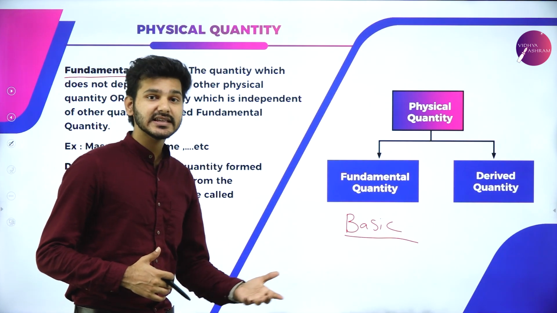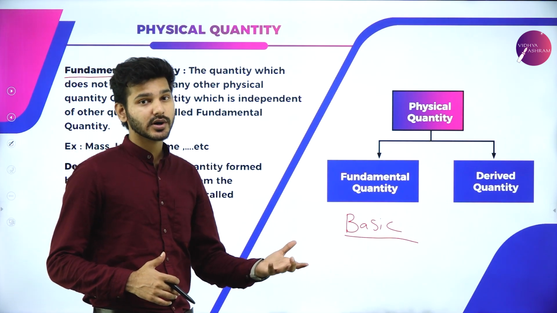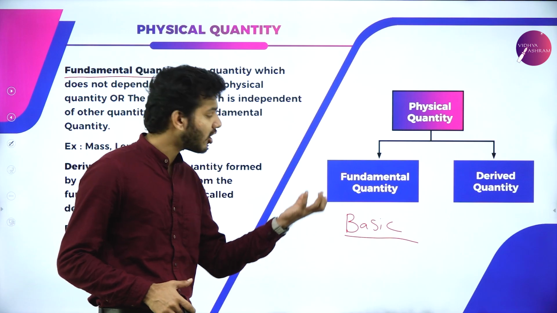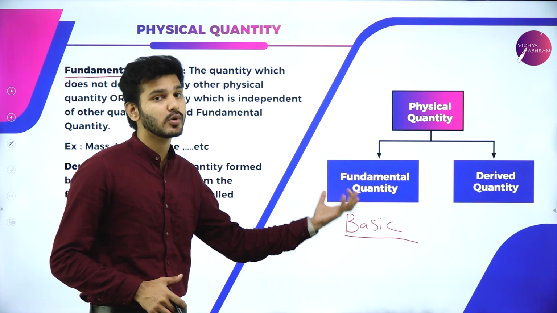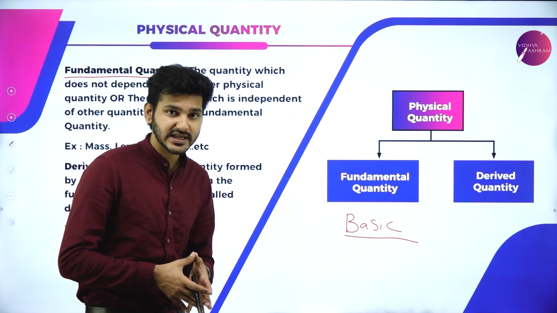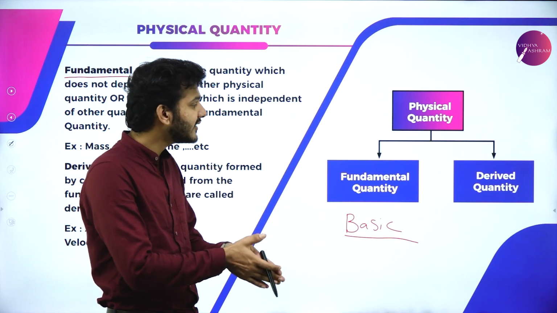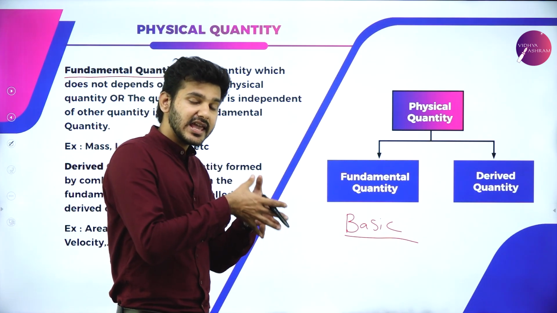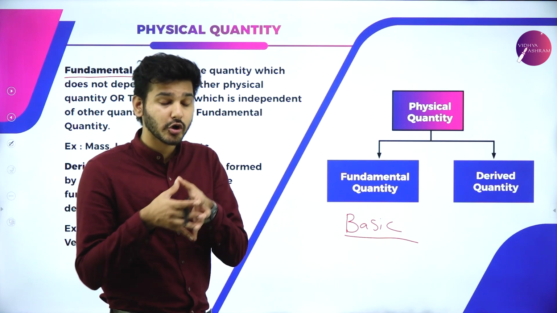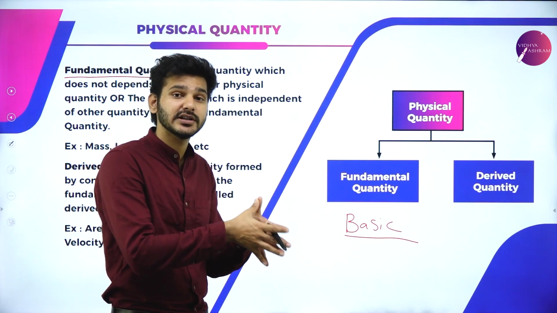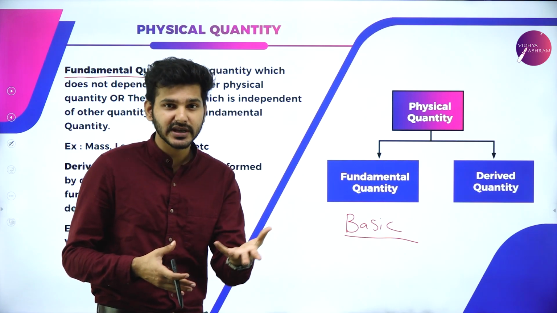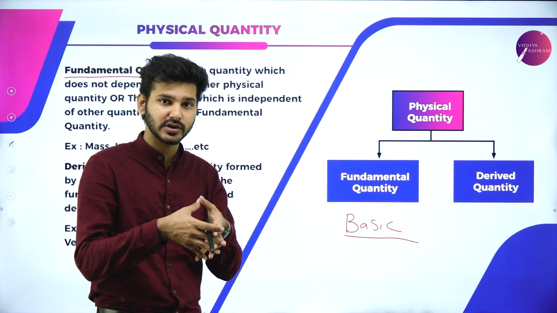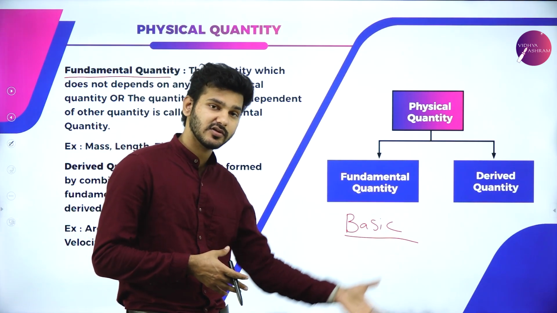But there is a certain category of physical quantities which are dependent on these fundamental basic quantities. Those particular quantities are known as derived quantities or derived units. That is because they are obtained using the fundamental quantities. With various combinations and combining them together, we will get derived quantities.